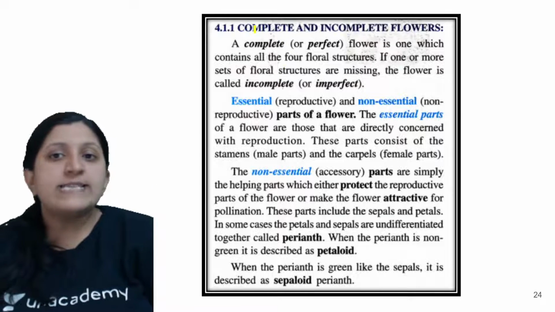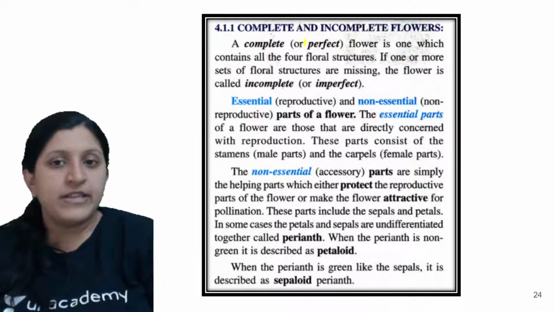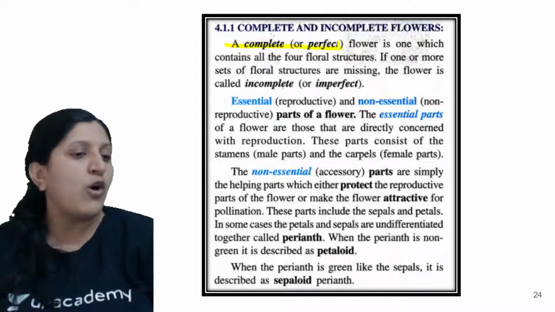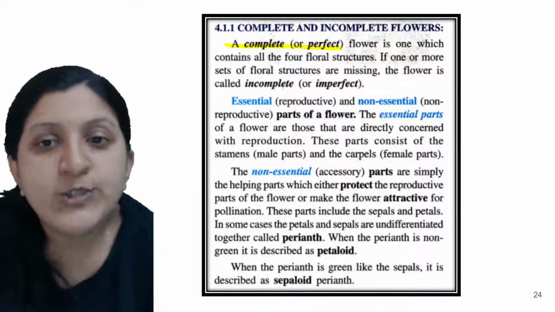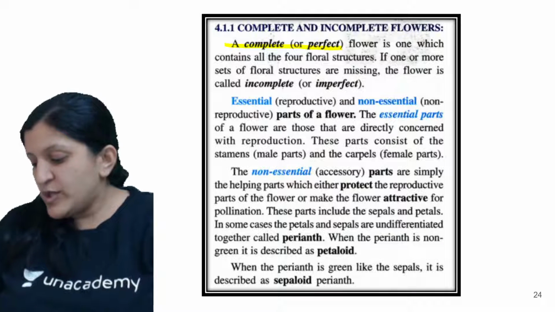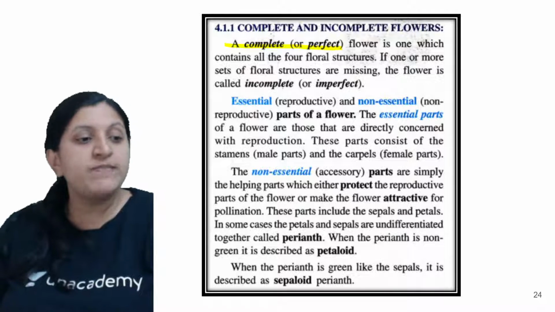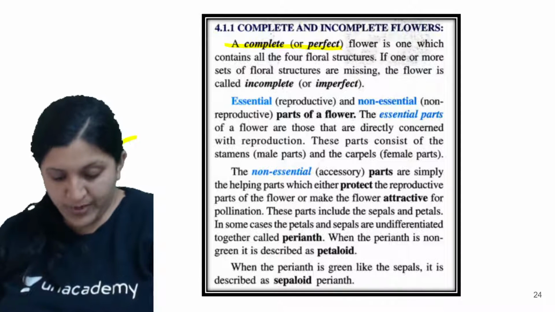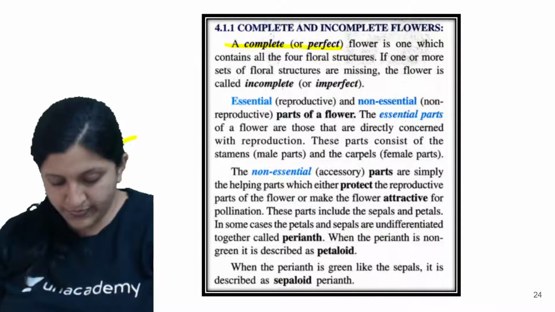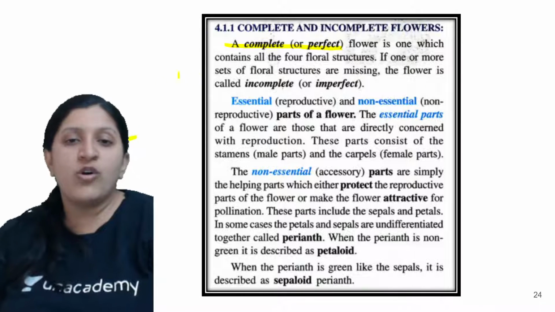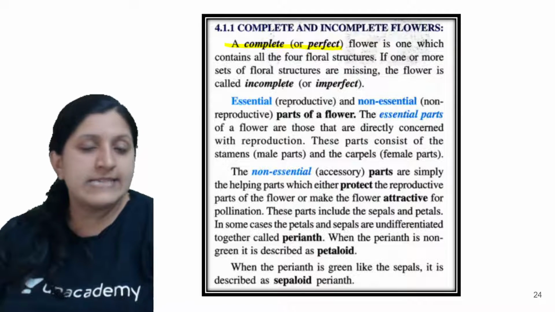Now what exactly is a complete or an incomplete flower? A complete flower, which can even be called a perfect flower, is one which contains all the floral whorls. There has to be androecium, there has to be gynoecium, and there is a formation of the calyx and the corolla.